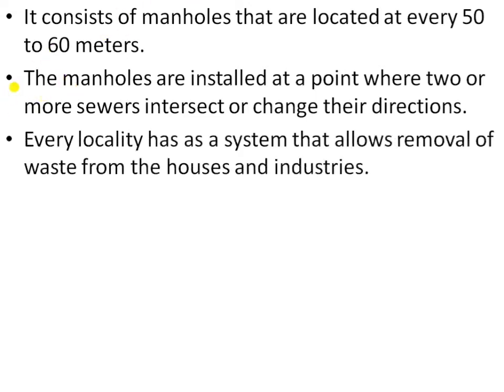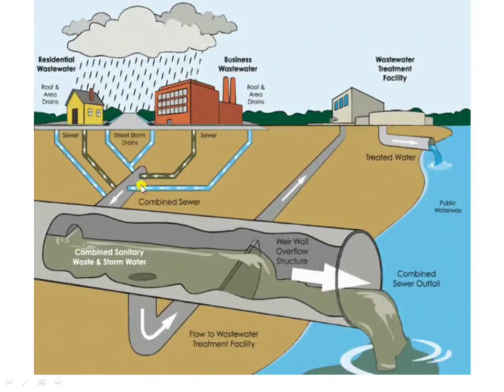So every locality has a system that allows removal of waste from the houses and industries. This is a picture of the sewerage system.